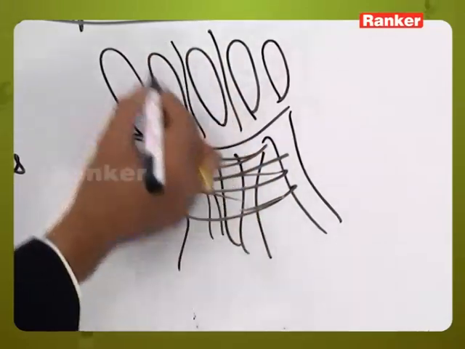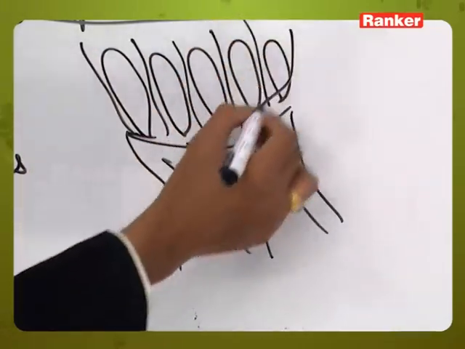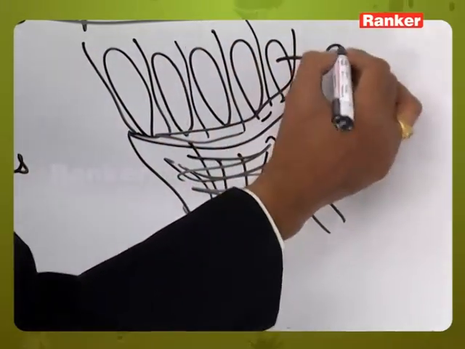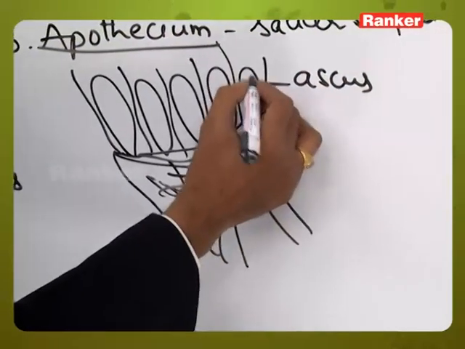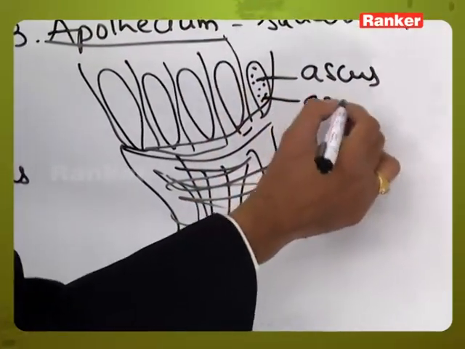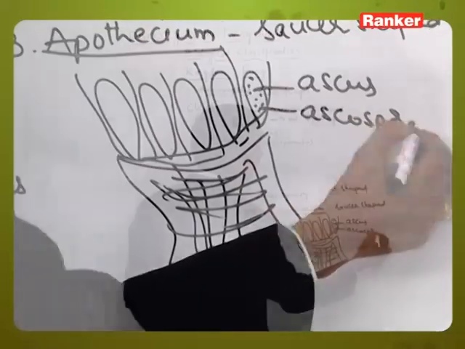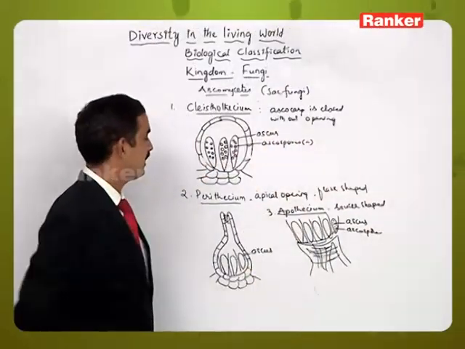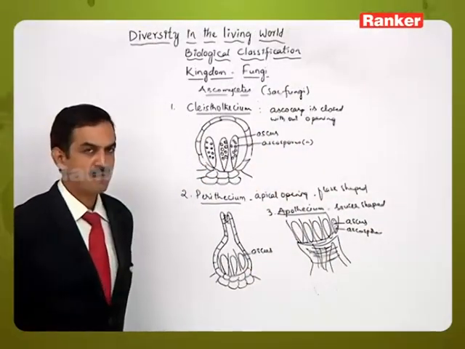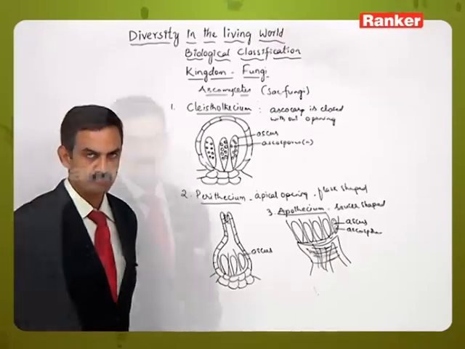The asci are intervened by sterile structures called paraphysis. So these are the asci, and inside them the ascospores are present. Like this, different types of fruiting bodies are produced by different members of Ascomycetes.